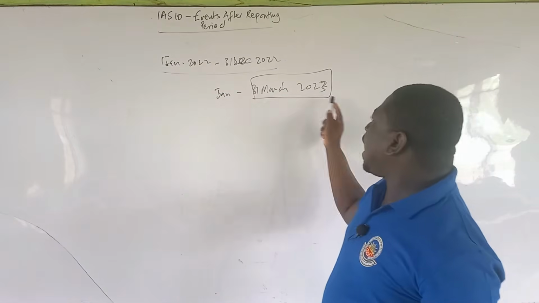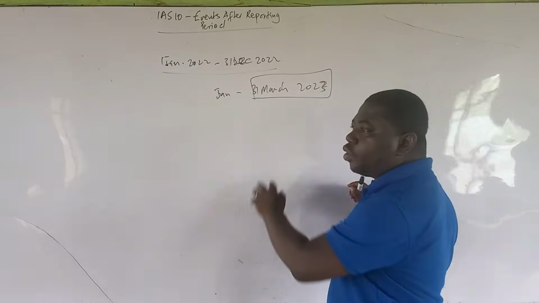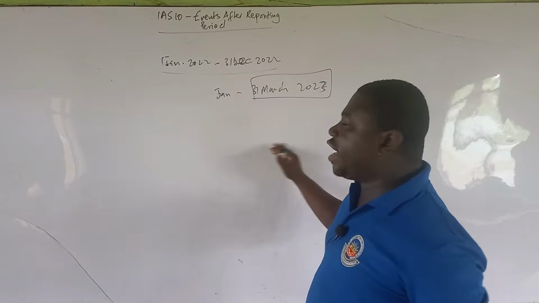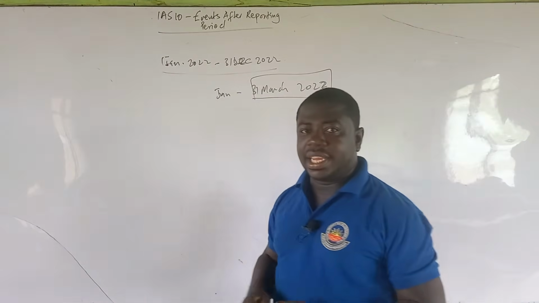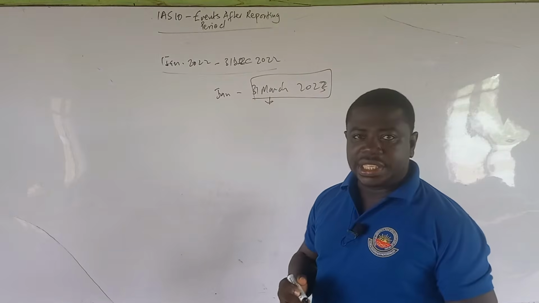Of course, at the end of the grace period, let me call it the grace period or the period of authorization, once we enter into April, for example, whatever event happens cannot be adjusted on the reporting period again because the date of authorization has elapsed.